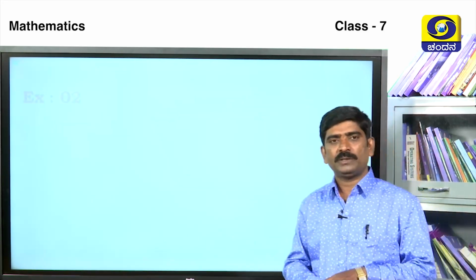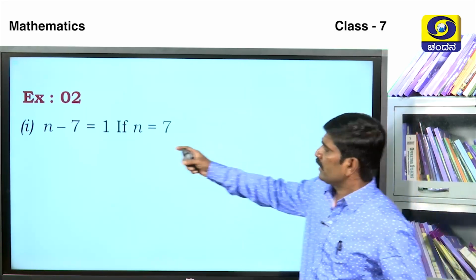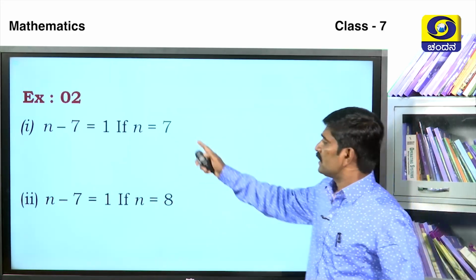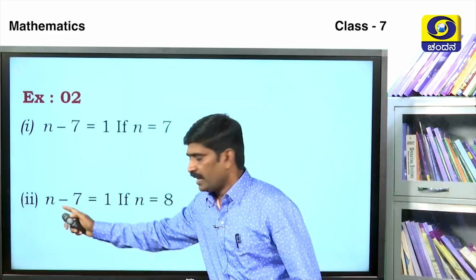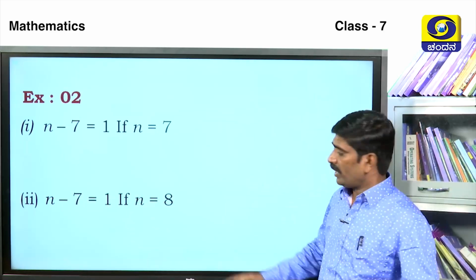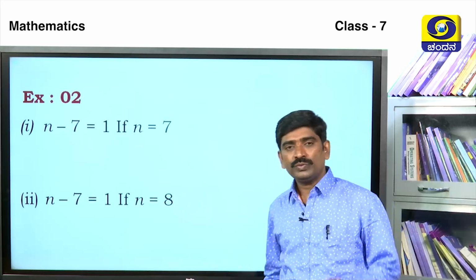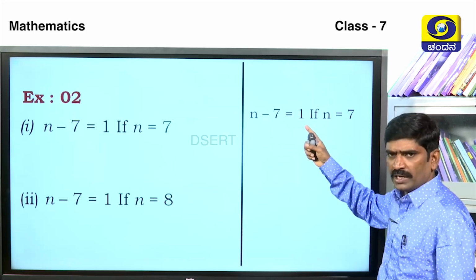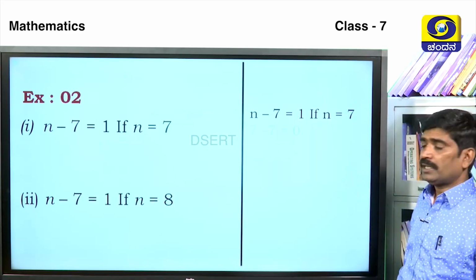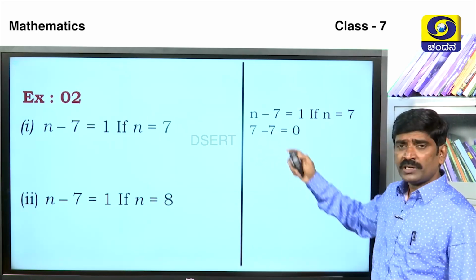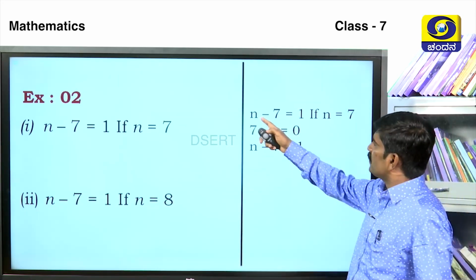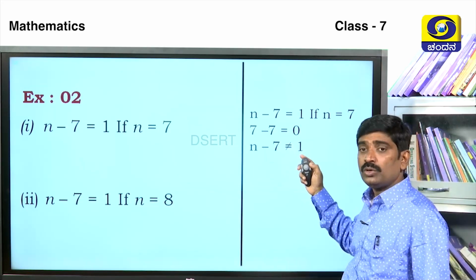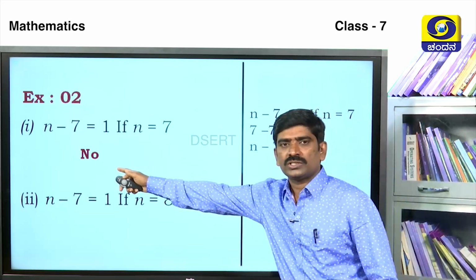Okay. Second example. See here, n minus 7 is equal to 1 if n is equal to 7. Second one, same, n minus 7 is equal to 1 if n is equal to 8. In these two, which is true? Okay, we will check. If n is equal to 7, that means 7 minus 7, which means 0. The equation is n minus 7 is equal to 1. Therefore, this is not true, not satisfied, not equal to 1.